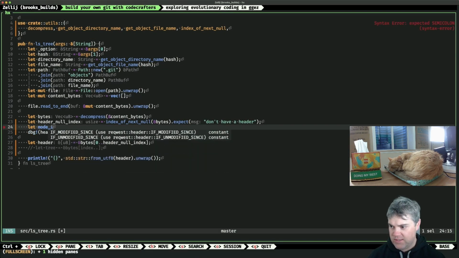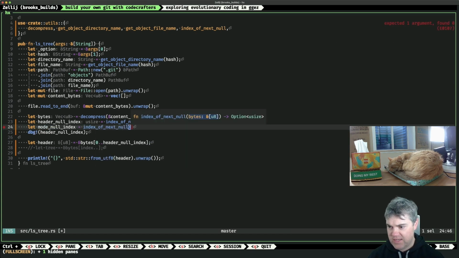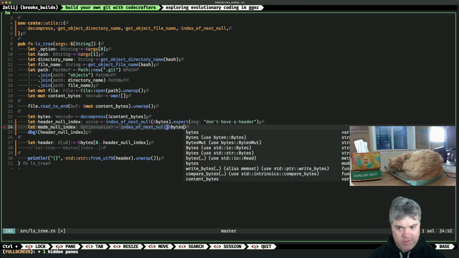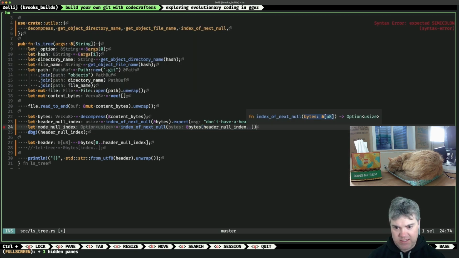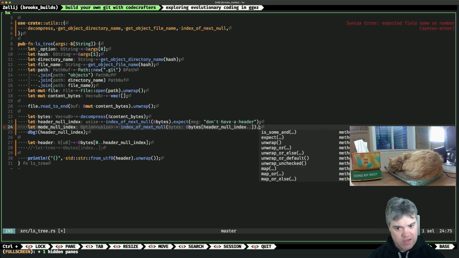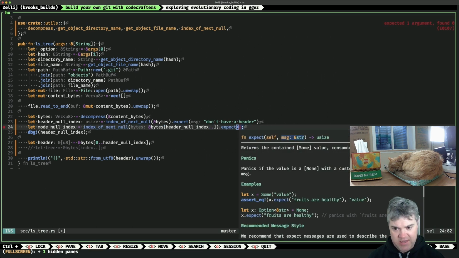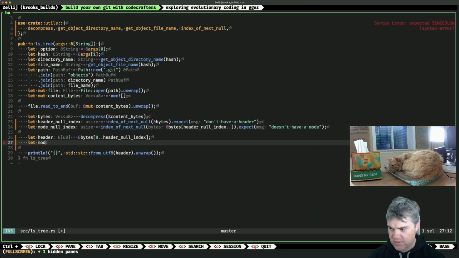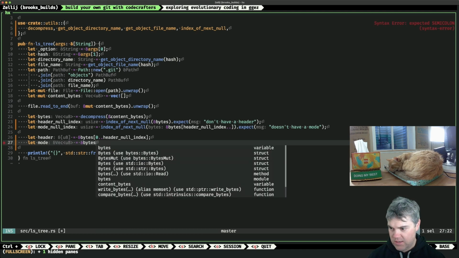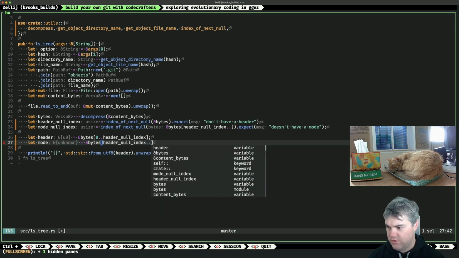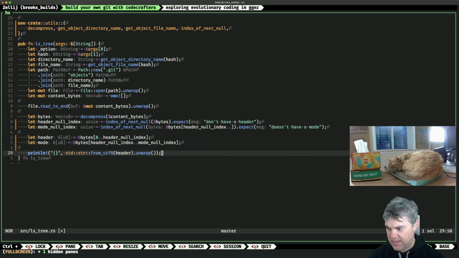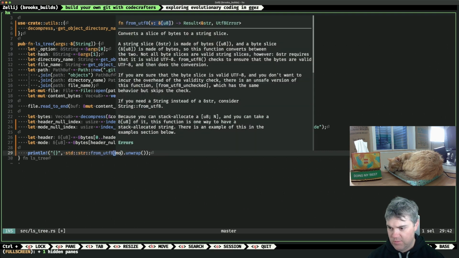So our mode index. So index of next null, and we're going to pass it the bytes, but we need to make sure we start at the header null index and go to the rest of it. And again, let's expect this and just say doesn't have a mode. Okay, so let our mode is now going to be equal to our bytes of header null index through the mode null index. And let's now print out the mode.